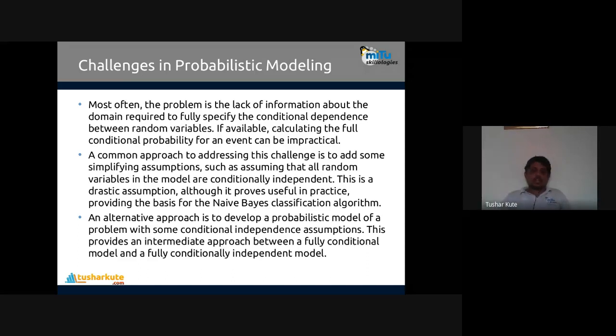Fine. There's a common approach to address these challenges: add some simplifying assumptions, such as that all the random variables in the model are conditionally independent. This is a drastic assumption, although it proves useful in practice, providing the basis for the Naive Bayes classification. An alternative approach is to develop a probabilistic model of a problem with some conditional independence assumptions. This provides an intermediate approach between the fully conditional model and the fully conditionally independent model.